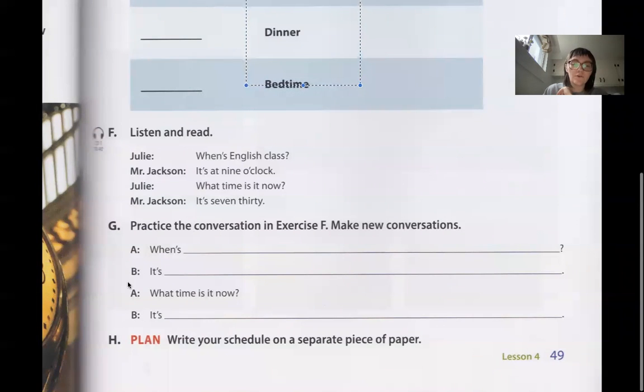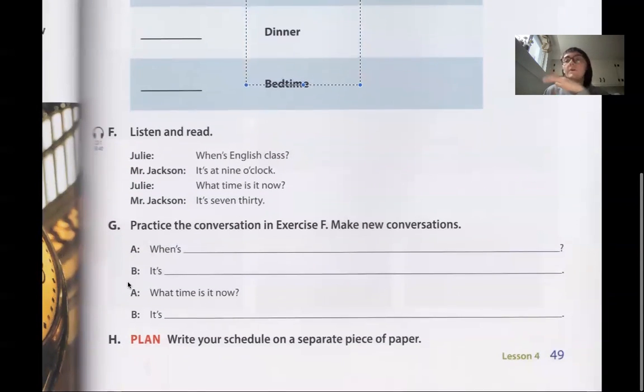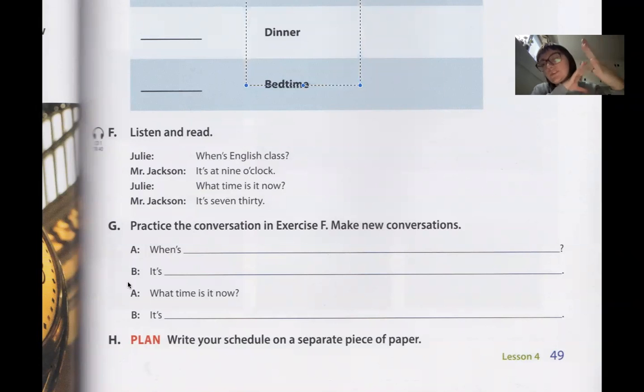Okay, so now what I want you to do is use the times that we've talked about and times in other lessons, right? We talked about how to tell time in other lessons. I want you to write your schedule, write the times that you do everything. What time do you wake up? What time do you eat breakfast? What time do you eat lunch? What time do you go to work? What time do you go to school? What time do you come home?